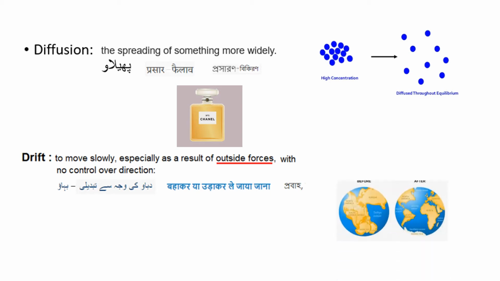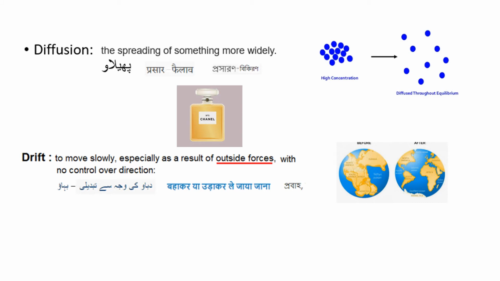And just as an example, you can see the continents spreading. Initially the continents were joined like this, but due to various forces they kept on splitting, and now this is the shape. So this is due to the drift force.